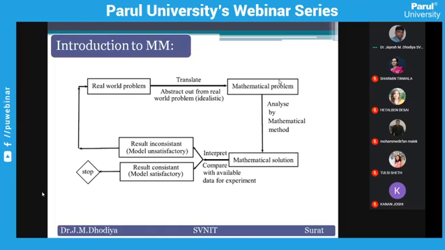It may be in any form. Sometimes it may be in the form of a differential equation. Sometimes it is a graph theory based problem, discrete mathematics too. Sometimes it is converted into an optimization problem, that means an operations research based problem too. When you convert into mathematics, that doesn't mean that it is a differential equation. One form may be an ordinary differential equation, one may be a partial differential equation, but there are several other forms too. Okay, sometimes it is only an algebraic equation too.